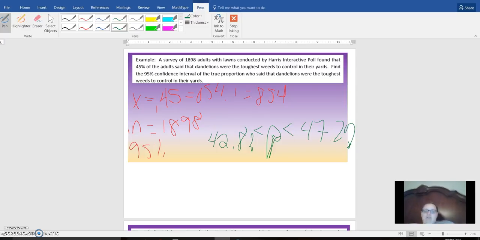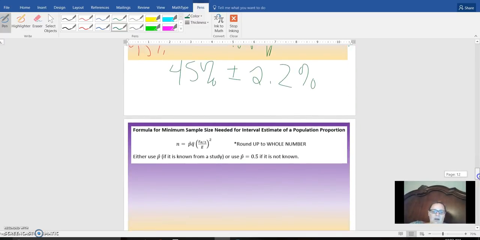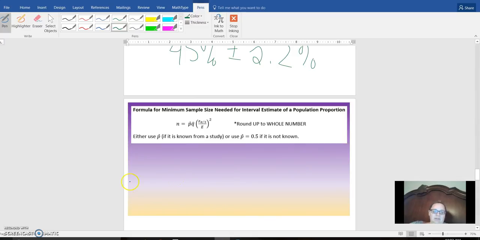If we wanted to do the margin of error, then we would do 45%, give or take. I'm going to do 45 minus 42.8, 45 minus 47.2, and I get 2.2%. So that 2.2% is the margin of error. In the next video, I'm going to show you how to do sample size.